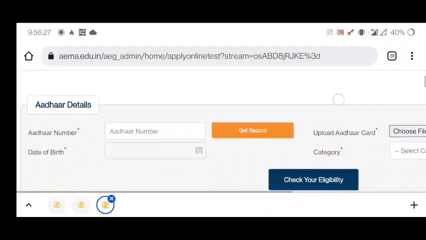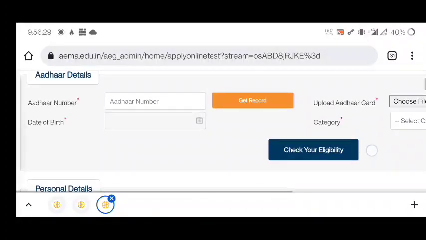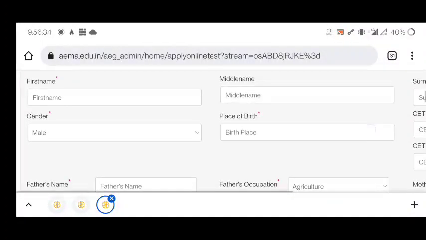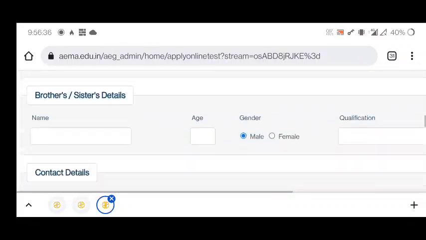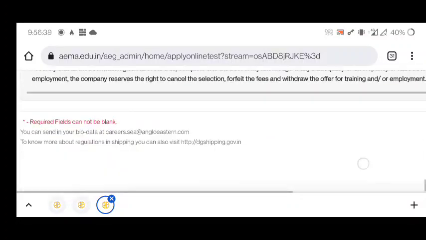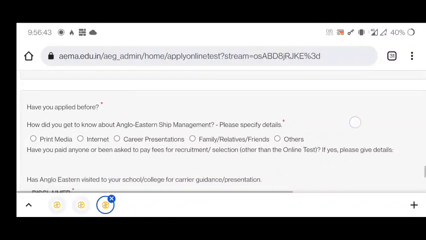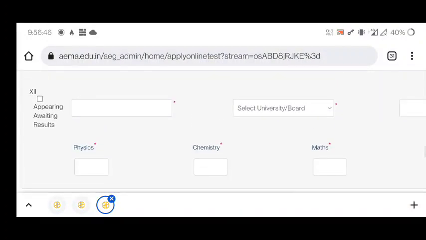So you have to fill this form, and you have to put your Aadhaar number, date of birth, upload Aadhaar card, category, everything. All the red star marks are mandatory. So you have to fill in all this information, and once this form is submitted, the college will contact you through their mail.